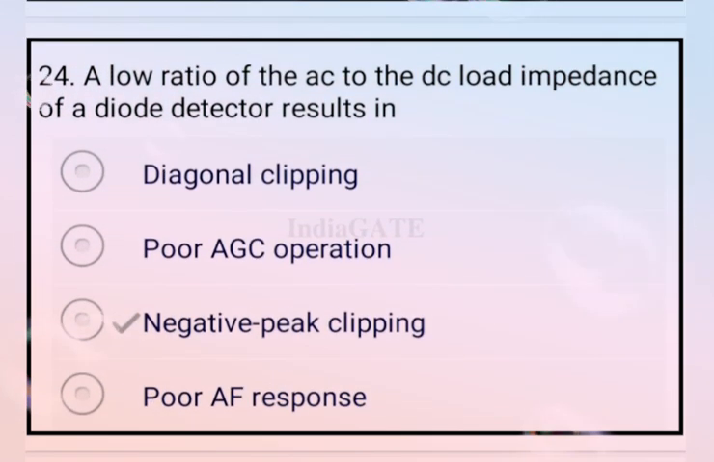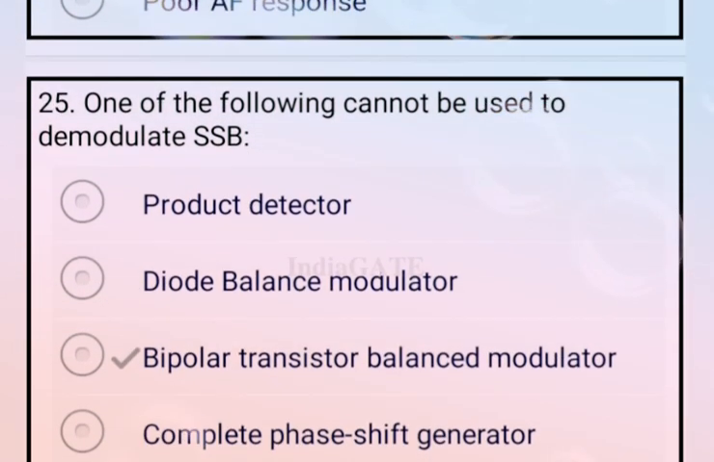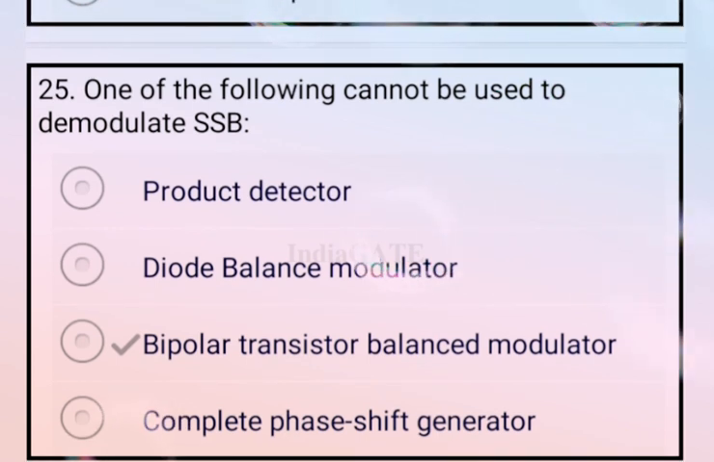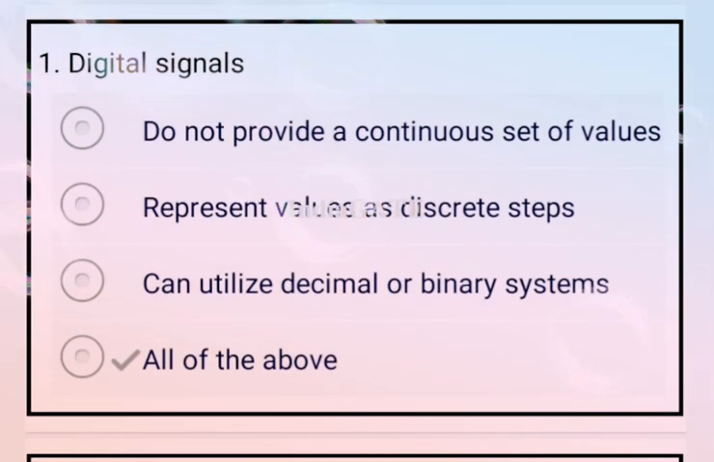A low ratio of AC to DC load impedance of the diode detector results in negative peak clipping. Now come to the next question. Which one of the following cannot be used to demodulate SSB? That is the bipolar transistor balanced modulator. So option C is your correct answer. Now come to the next question.